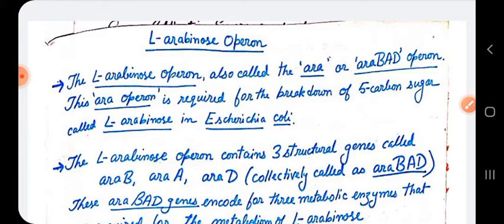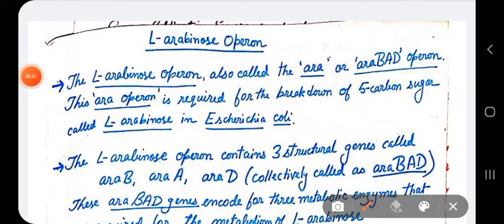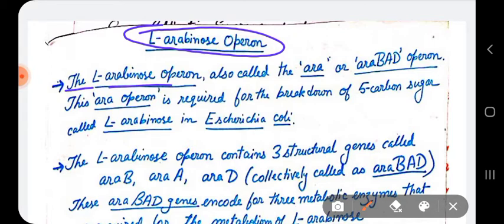I have two videos related to the lactose operon and the TRP operon. Just go and search for those videos. Now, one more extra operon, a type of regulation done by prokaryotic organisms, is the L-arabinose operon. This L-arabinose operon is also called the ARA operon, or also known as the ARA BAD operon. You can say ARA BAD operon.